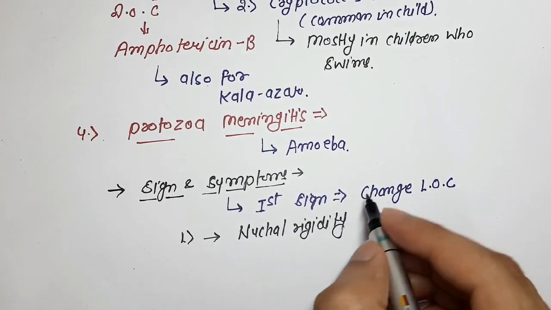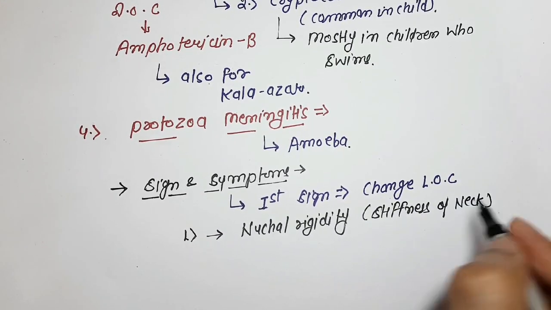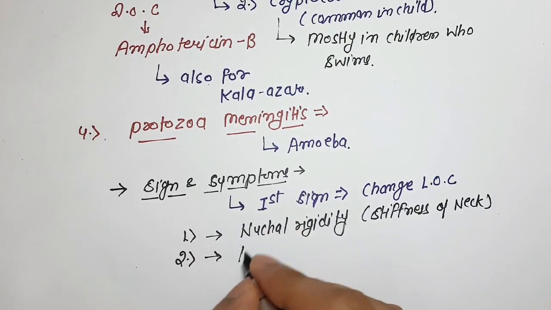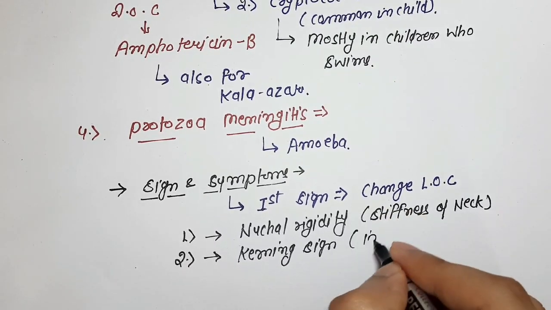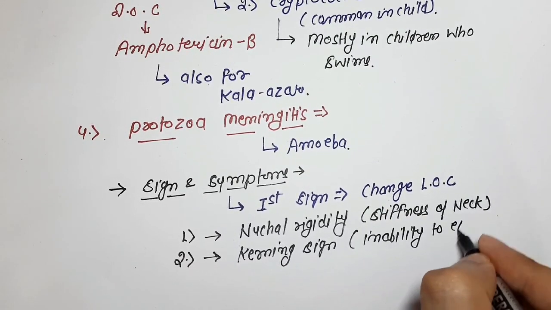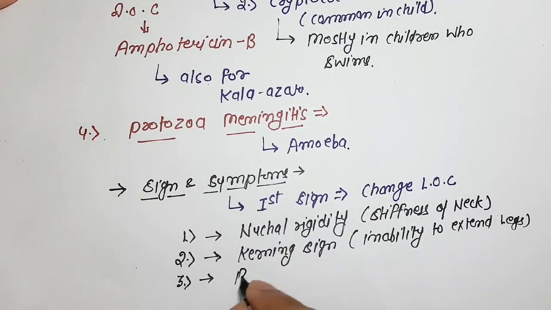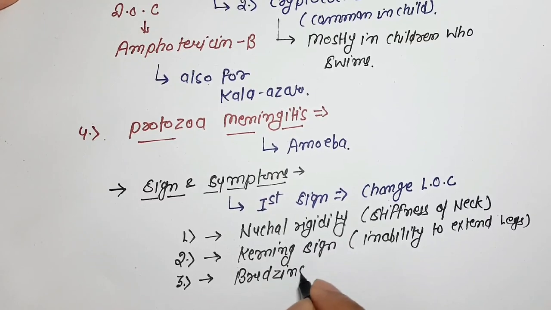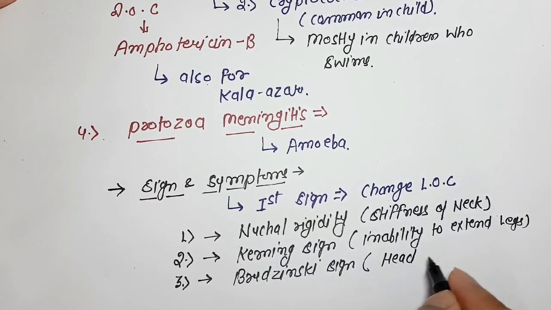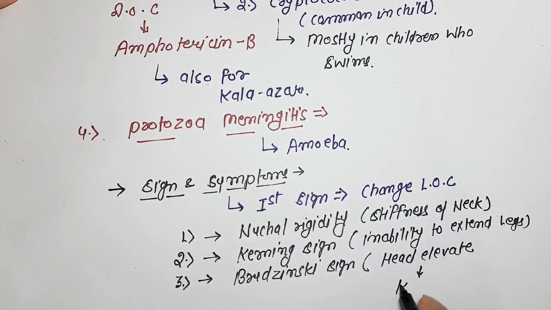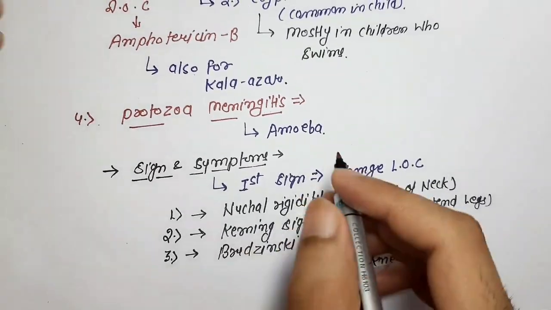Other important signs that have already come in competitive examinations. Number 1 is nuchal rigidity, which means stiffness of neck. Number 2 is Kernig's sign. Kernig's sign means inability to extend legs. Number 3 is Brudzinski sign. Brudzinski sign means when the head is elevated, knee flexion occurs automatically.